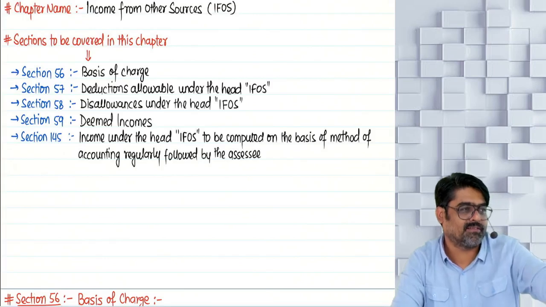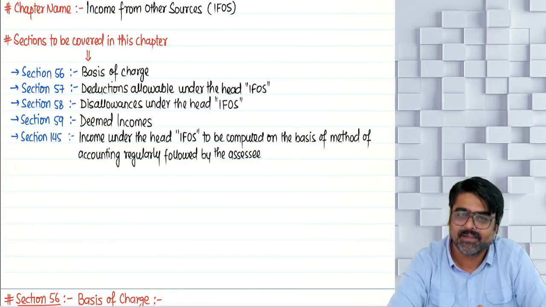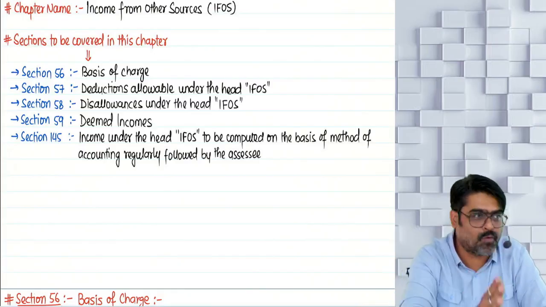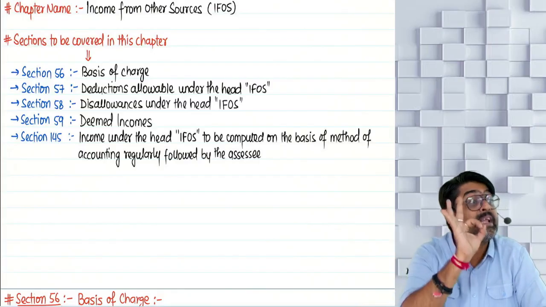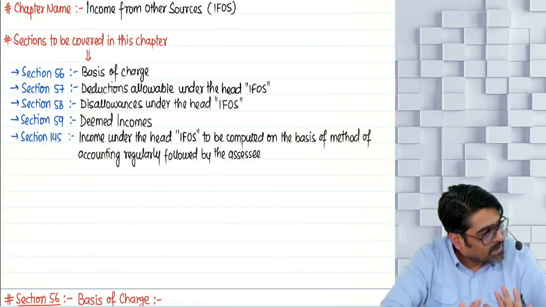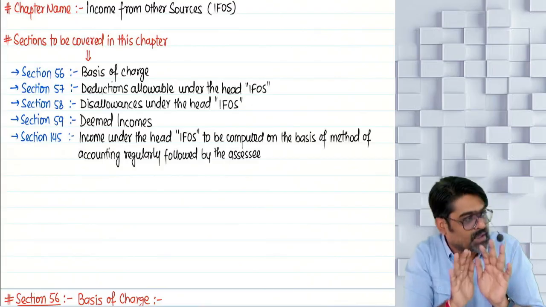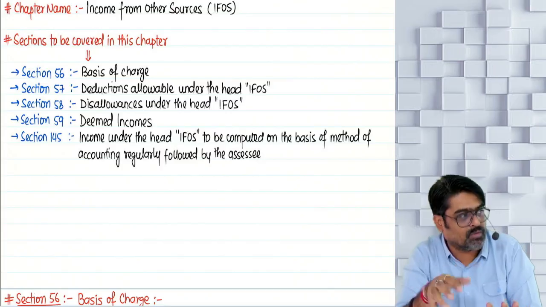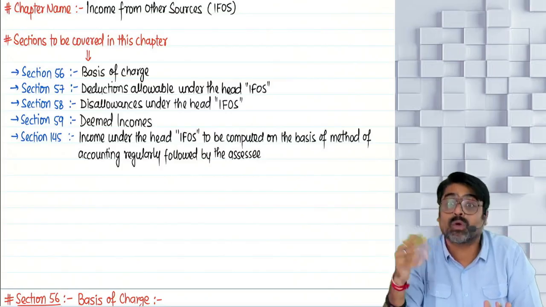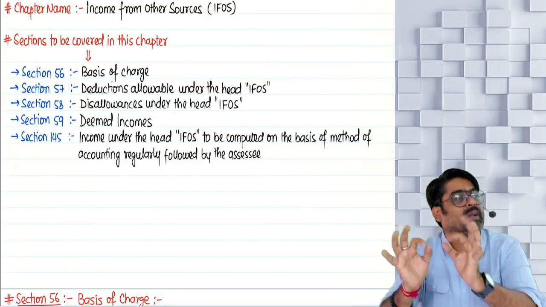Only one section and the chapter will be over. So in this entire chapter, your full focus should be on incomes which you can classify under the head IFOS. Now, to earn these incomes, whatever related expenses you are incurring will be allowed as a deduction, as you claim under the head PGBP. But only the section number reference will change.